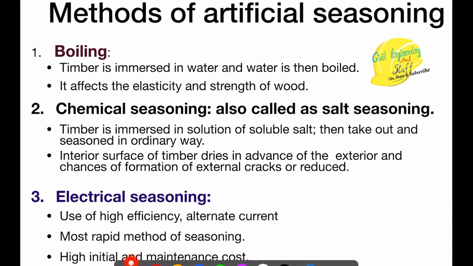Then we have electric seasoning. High efficiency alternating currents are passed, and because of this high electric current, the timber dries out. It's the most rapid method of seasoning. The initial cost is high, and there is a good amount of maintenance cost incurred in electrical seasoning. So for small works, electrical seasoning proves to be very expensive.